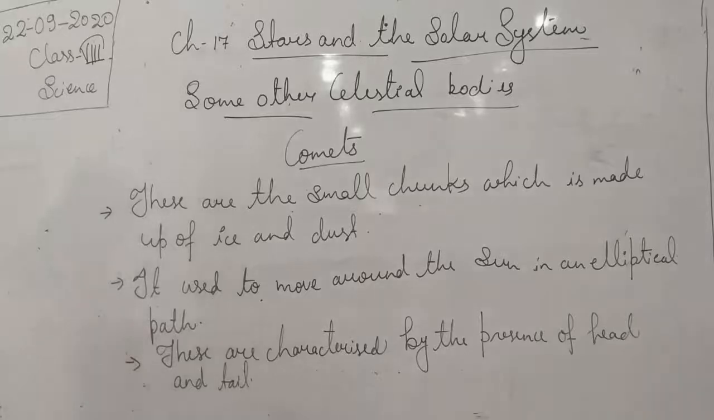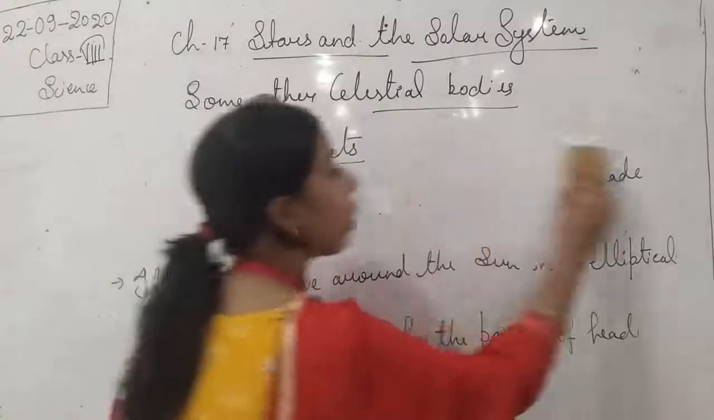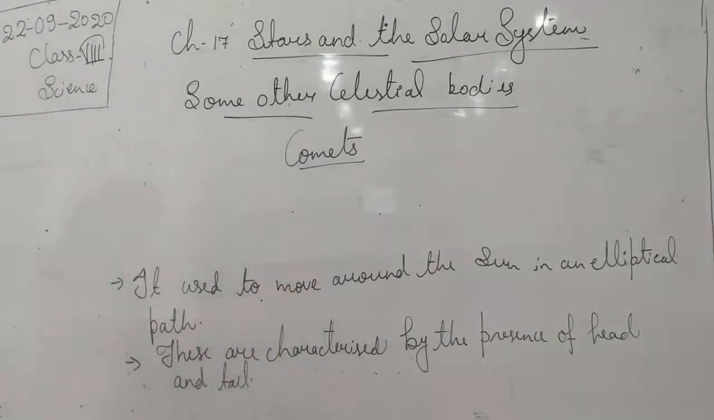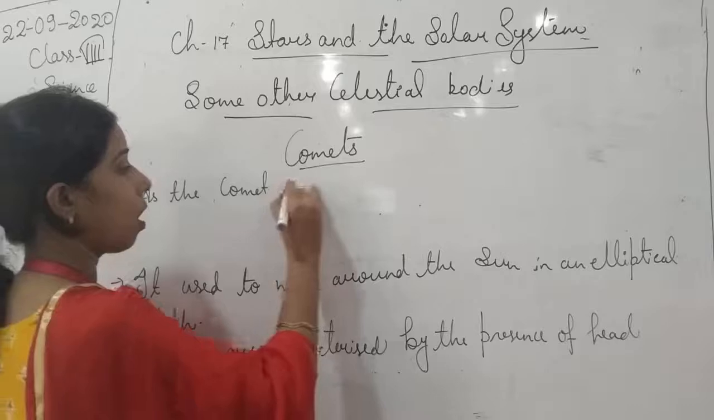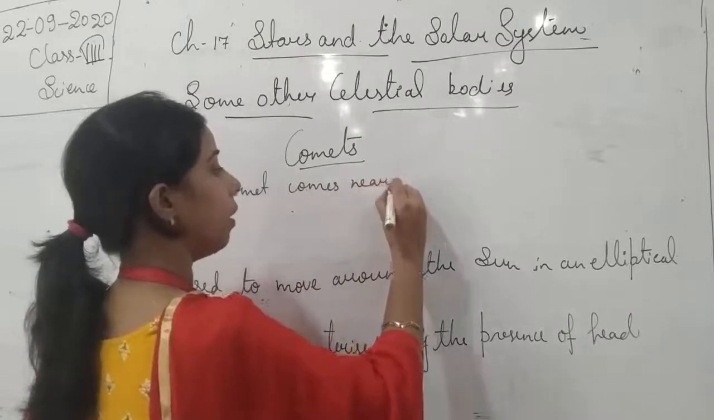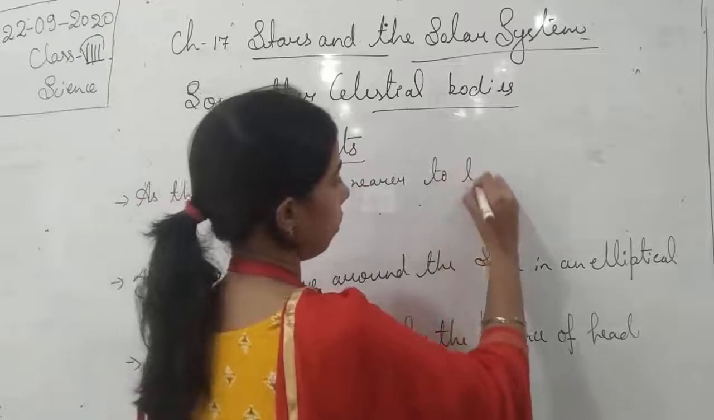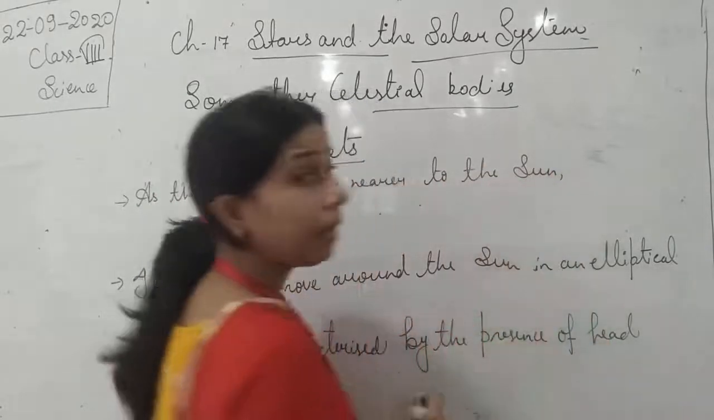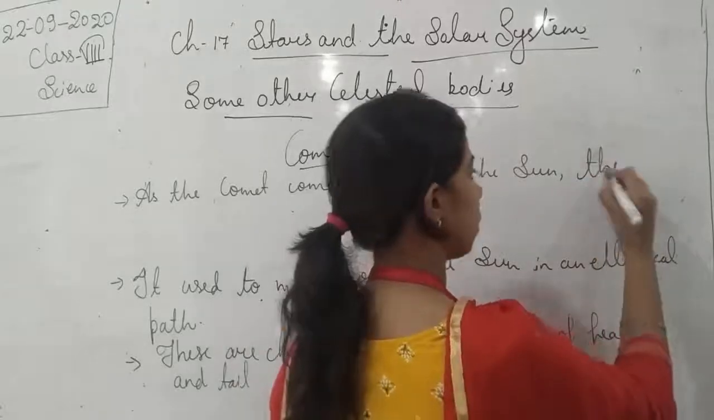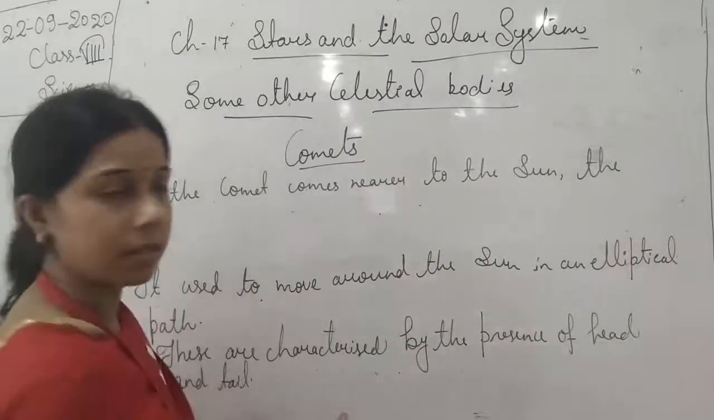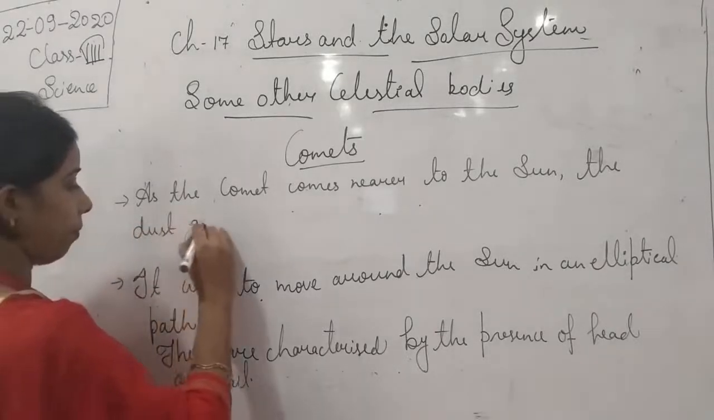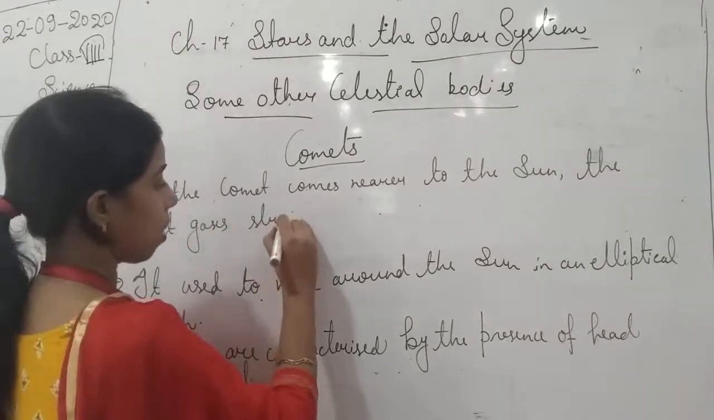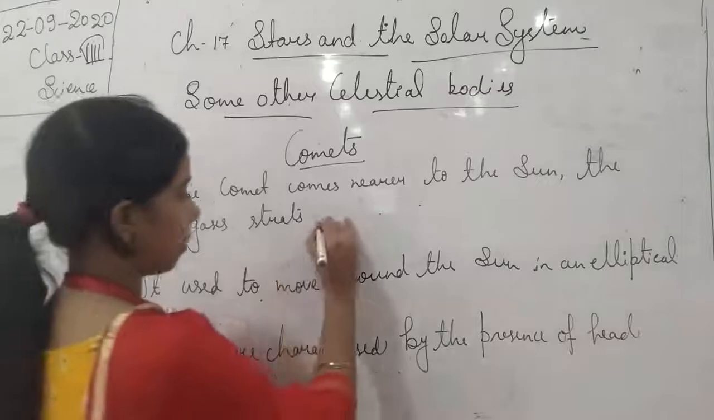Now let us try to understand about the tail, students. As the comet comes nearer to the sun, the dust, it means the gases, starts reflecting the sunlight.